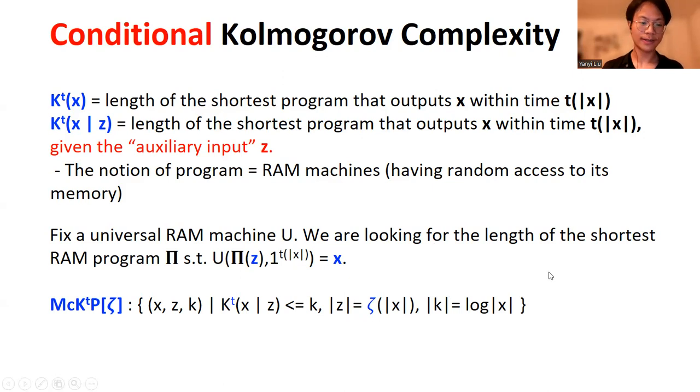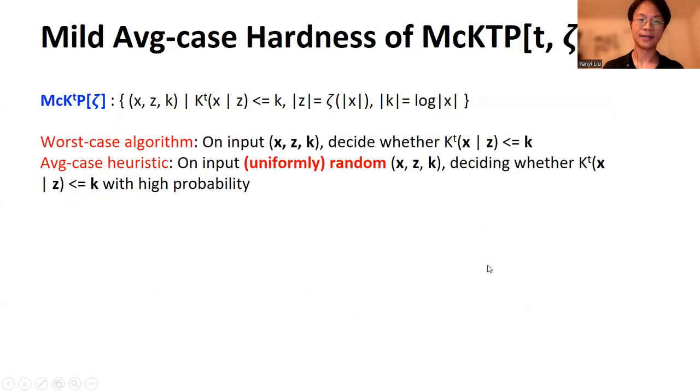With this definition of the problem, let us also introduce what we mean by mild average case hardness. When we say some algorithm is a worst case algorithm, we really mean that it should succeed on every input x, z, k.